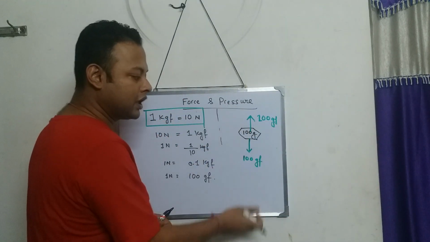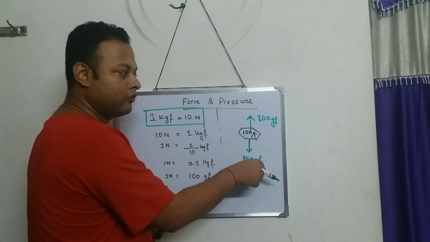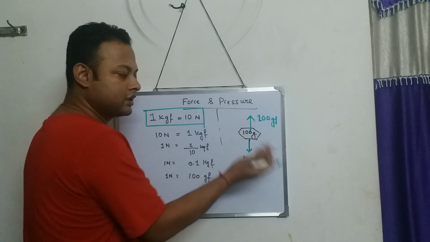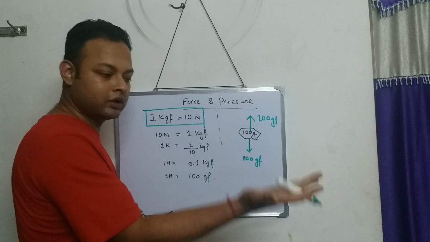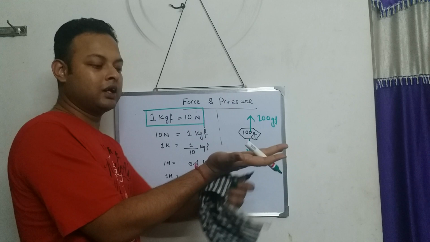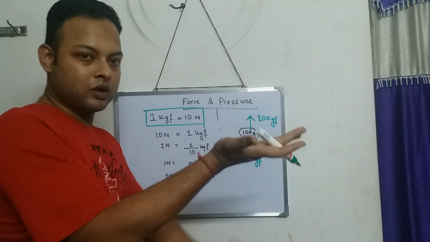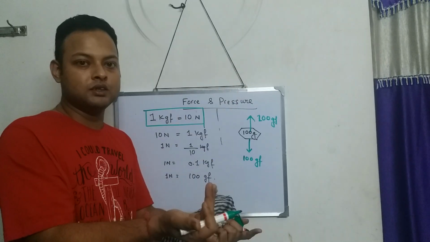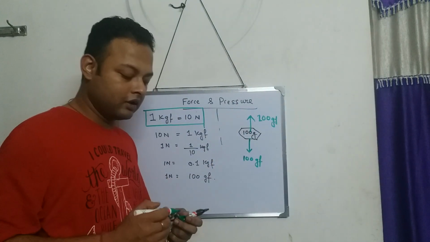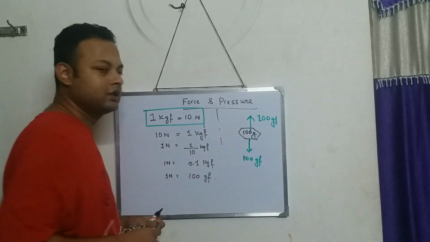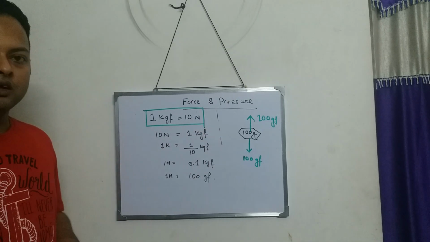So as a result, the downward force is equal to the upward force. Both the downward and upward force cancel each other, and the body stays in the right position in my hand, like in equilibrium position, not going downward, not going upward. So downward force and upward force cancel each other, and the resultant is what? The body is in the equilibrium position. I think this is clear to you.